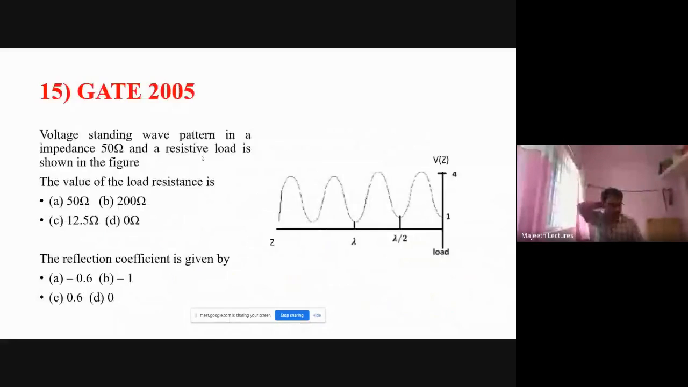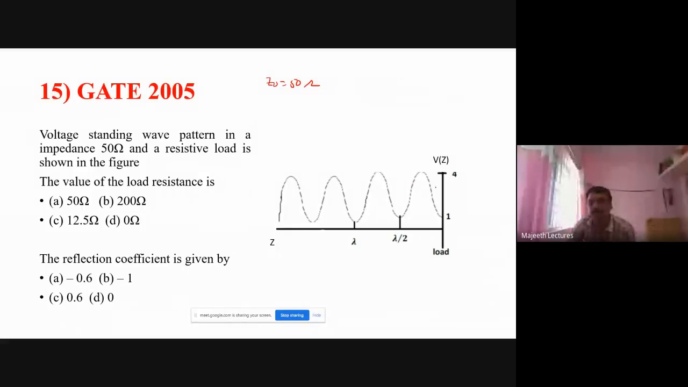Fine. This question is a beautiful question asked in the GATE exam. Let us see. The voltage standing wave pattern in a 50 ohm line, so Z0 is equal to 50 ohm, and a resistive load is shown in the figure. What is the value of load resistance? So they are asking about the load resistance.